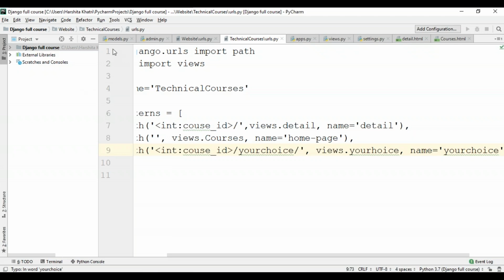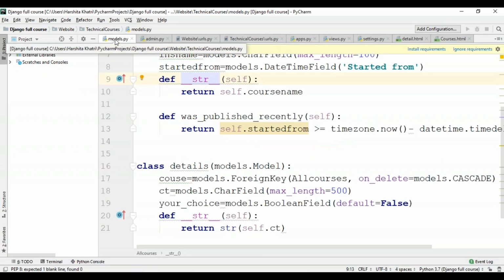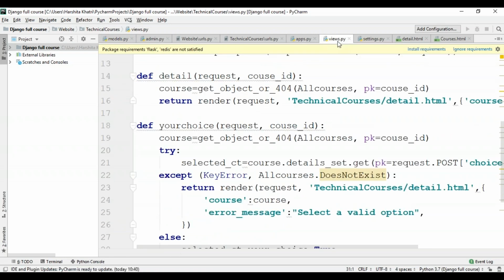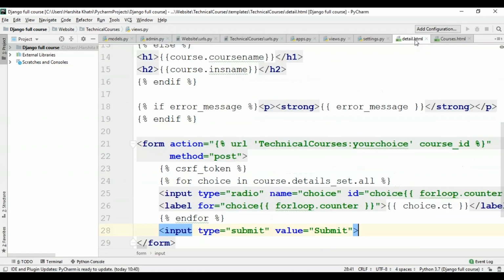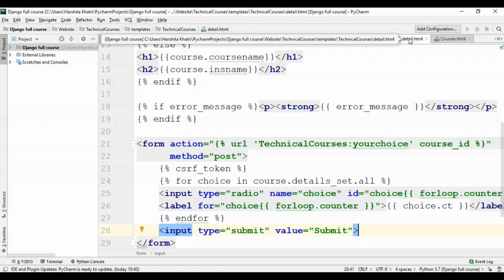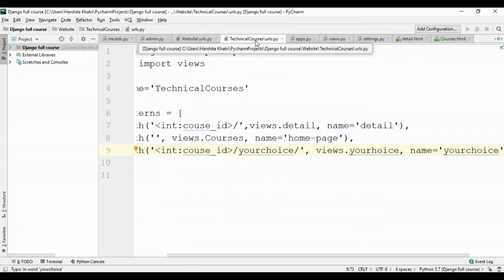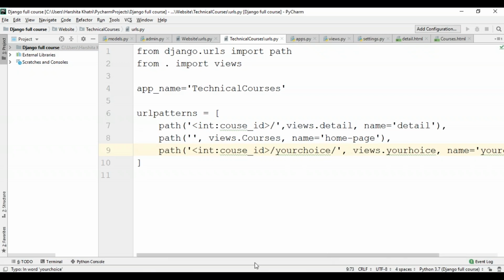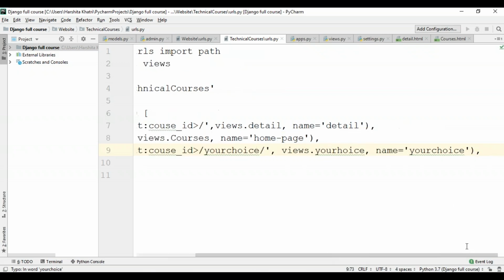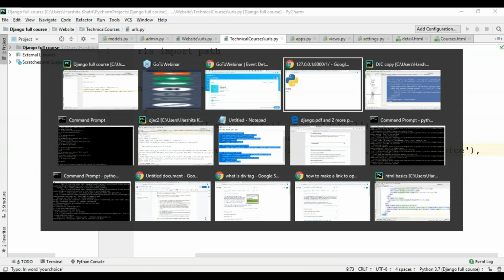The first thing that we did was made changes to our models, and then we stored the changes in our database. After making the changes to our models and database, I was supposed to make changes to views, which I've done already, and then to the templates, so that is details.html page. Finally, I've linked the details.html page to the urls.py file present within my app. Okay, so I'll just save everything and I'll rerun my code. I'll just save this and I'll rerun my server.